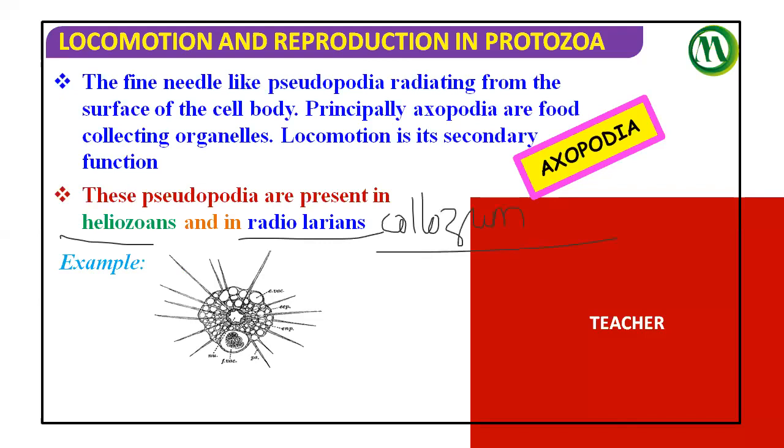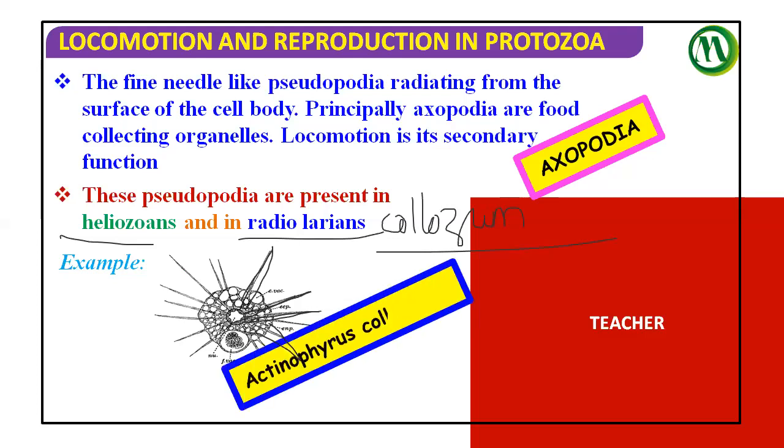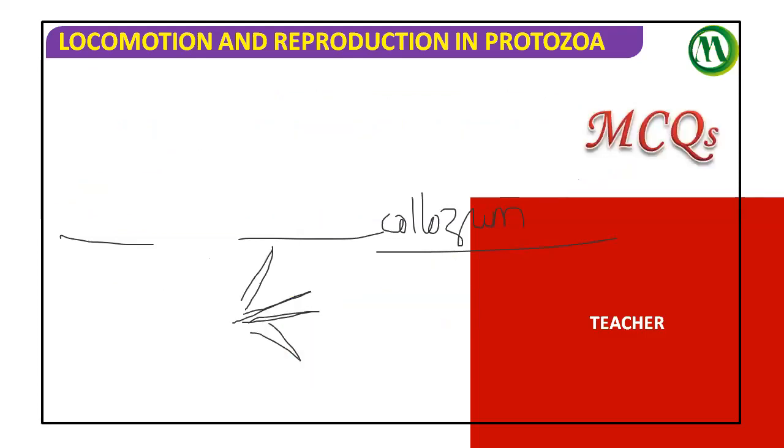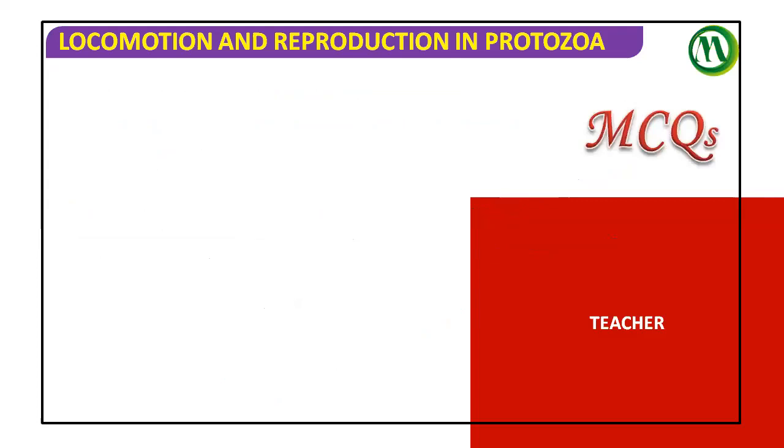Follow the notes I gave earlier. Remember Elphidium, Actinophrys and Actinosphaerium; Collosum is not required for us.